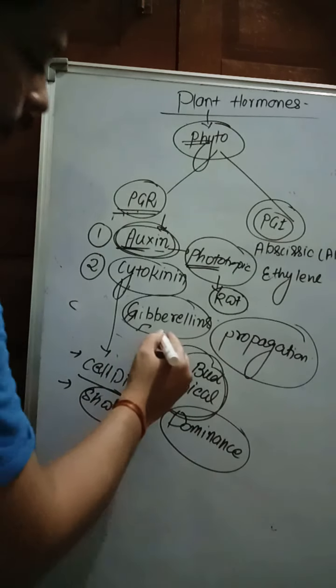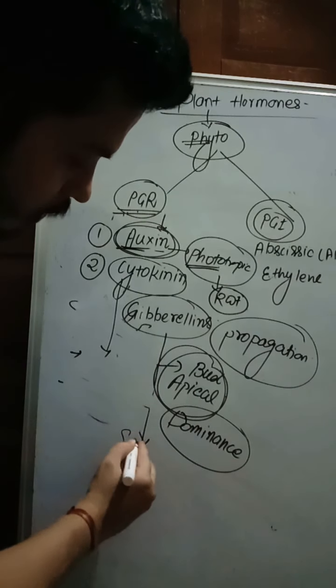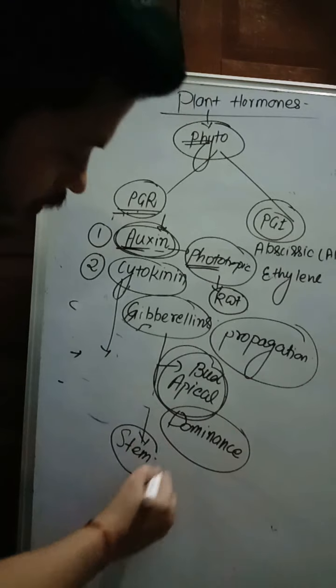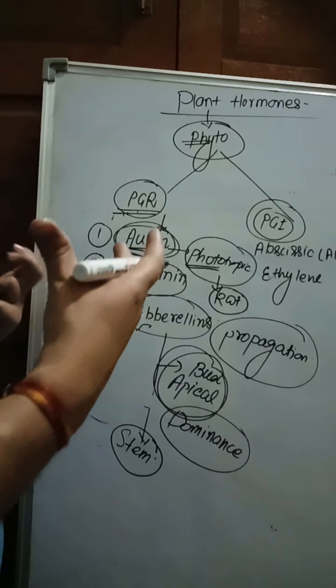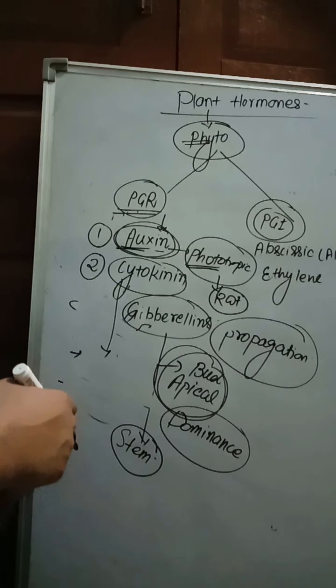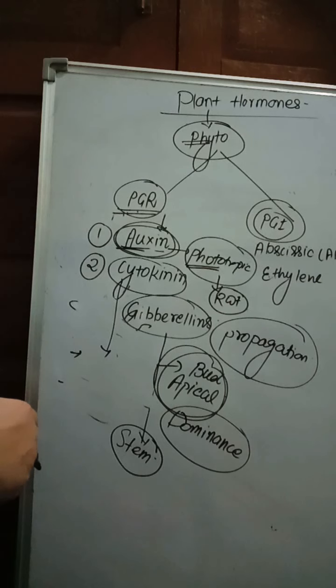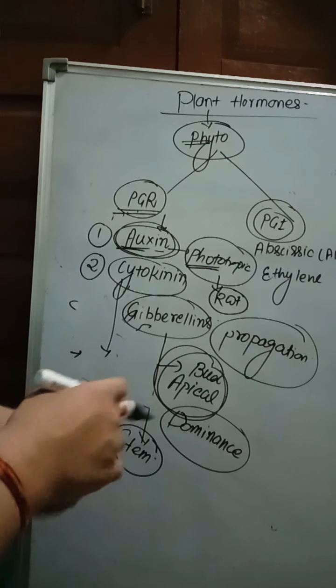So what is the function of gibberellin? Gibberellin plays an important role in stem elongation. Plants that are genetically dwarf, when treated with gibberellic acid, the gibberellins help elongation of the stem, like in the sugarcane. Very important.